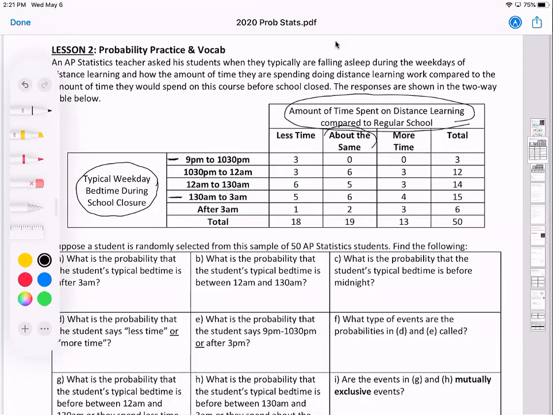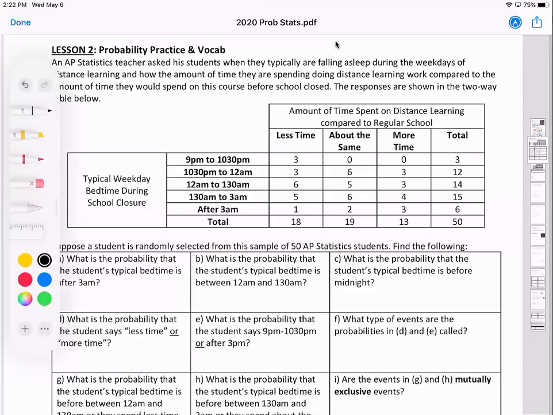So, about the same amount of time. And I told them, factoring in like the 80 minutes you'd sit in class plus the amount of time you do on homework, how does it compare? So I do appreciate the honesty, less time. A couple students said, I'm going to say less time, but that doesn't mean you're going to assign more homework, are you? So I appreciate that honesty. Okay, so there's our two-way table.